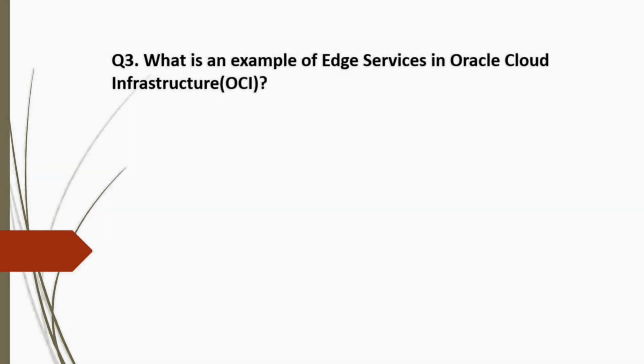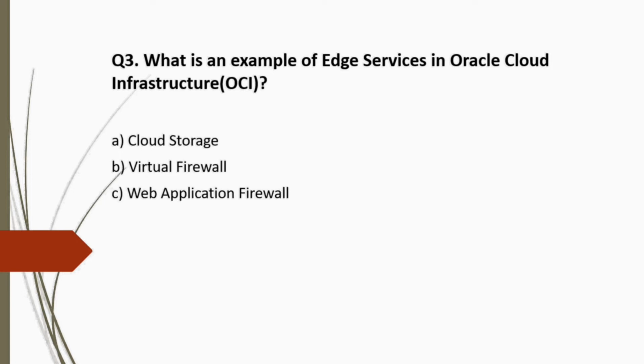Let's move to question 3. What is an example of edge services in Oracle Cloud Infrastructure? Option A, cloud storage. Option B, virtual firewall. Option C, web application firewall. And option D, virtual cloud network. Before we answer this question, we have to know what an edge service is. Edge services provide capabilities for web application security, DDoS protection, DNS, traffic management, email delivery, etc.